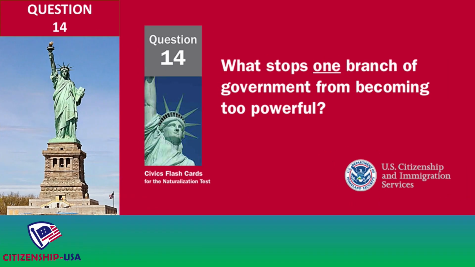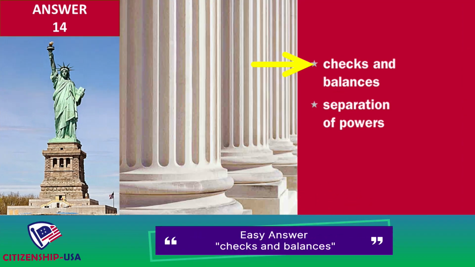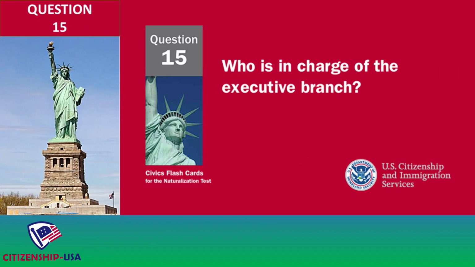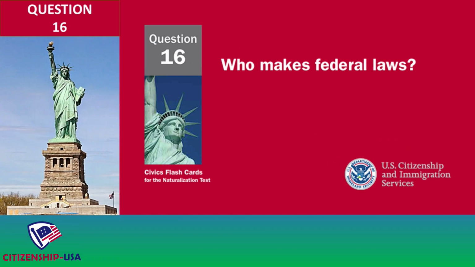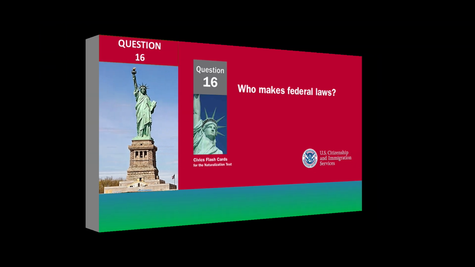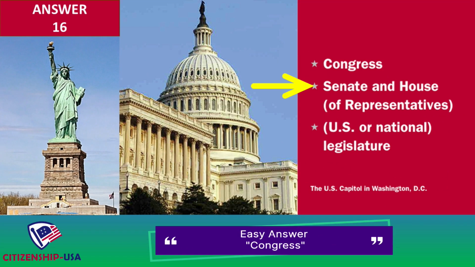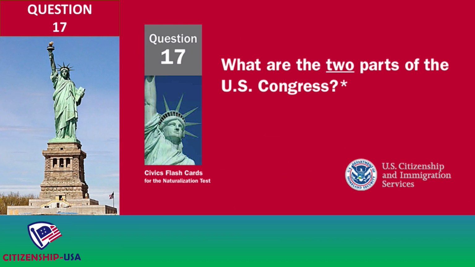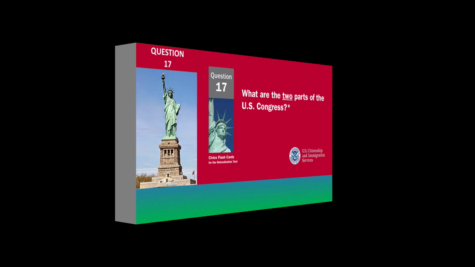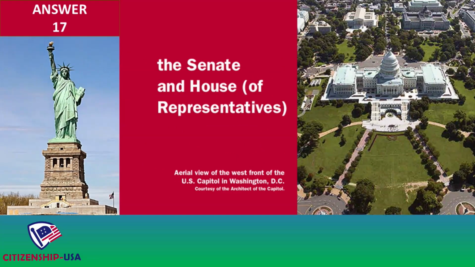What stops one branch of government from becoming too powerful? Checks and balances. Separation of powers. Who is in charge of the executive branch? The President. Who makes federal laws? Congress. Senate and House of Representatives. U.S. or national legislature. What are the 2 parts of the U.S. Congress? The Senate and House of Representatives.